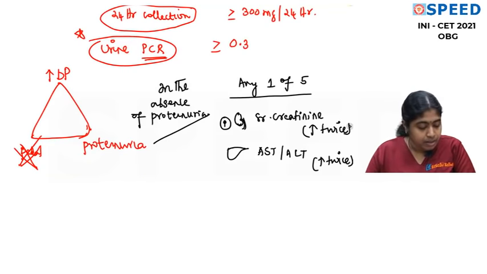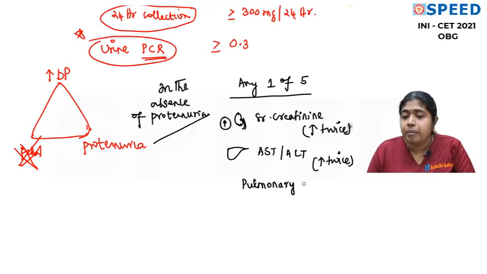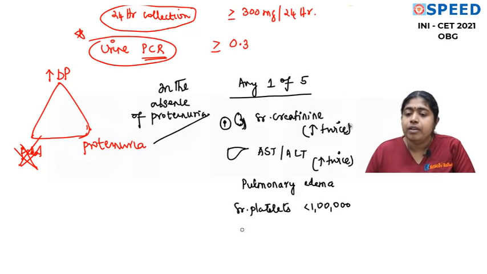preeclampsia. Is that okay? If she presents with pulmonary edema, even without having proteinuria, you can diagnose preeclampsia. And if she presents with serum platelets less than 1 lakh, you can diagnose preeclampsia. Okay, or if she presents with any of the imminent symptoms which we have discussed.